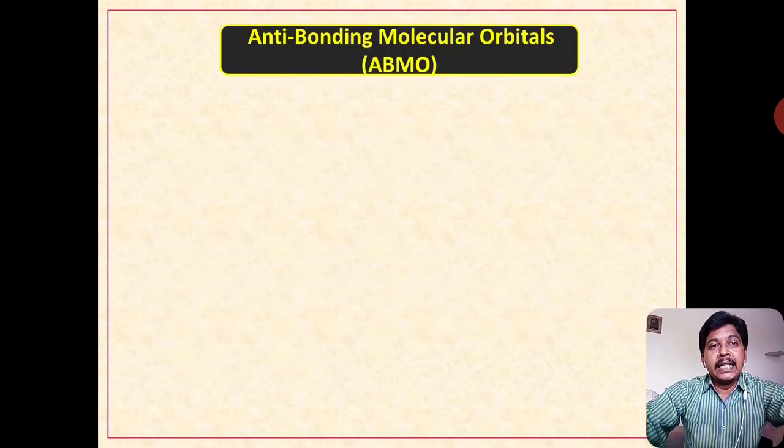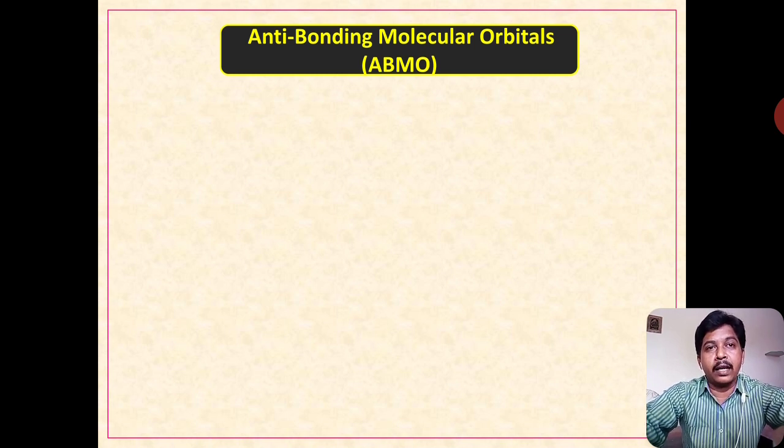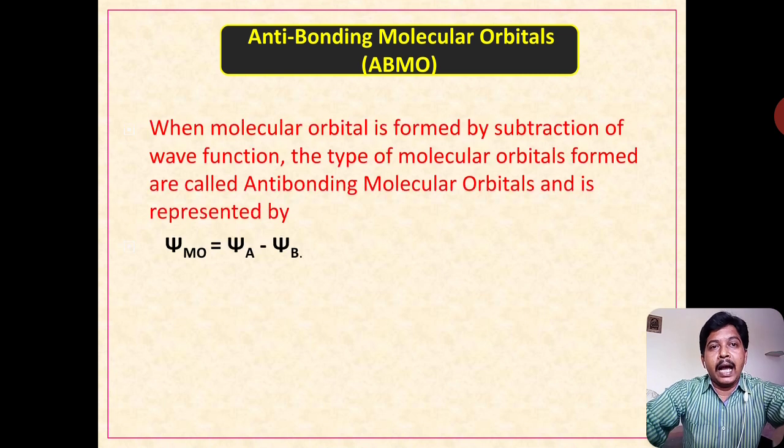Next, anti-bonding molecular orbitals, ABMO. The anti-bonding molecular orbitals are formed by the subtraction of wave functions of atomic orbitals. So when a molecular orbital is formed by the subtraction of wave functions, the type of molecular orbitals formed are called anti-bonding molecular orbitals. It is represented by the given equation psi of MO is equal to psi of A minus psi of B. Here subtraction indicates the minus sign. So the equation should be written like this.